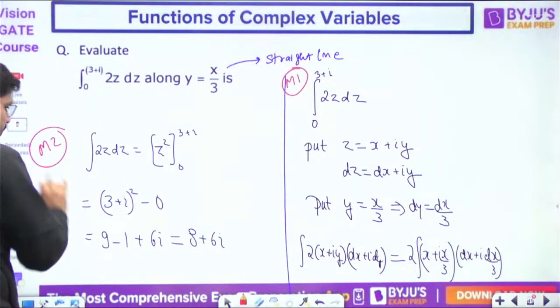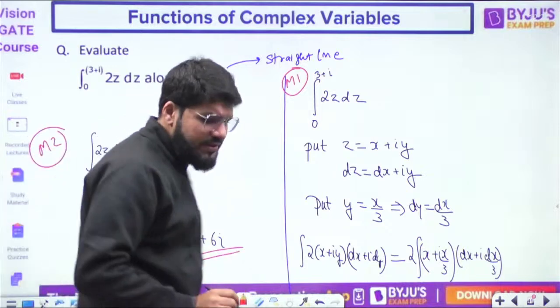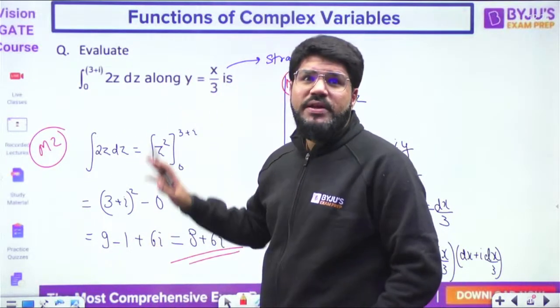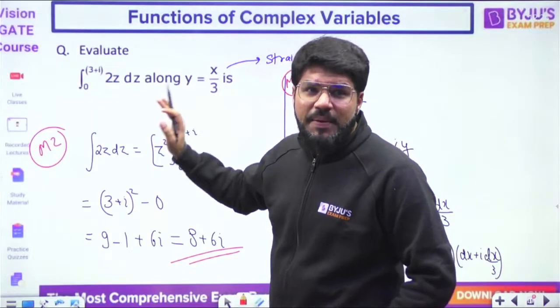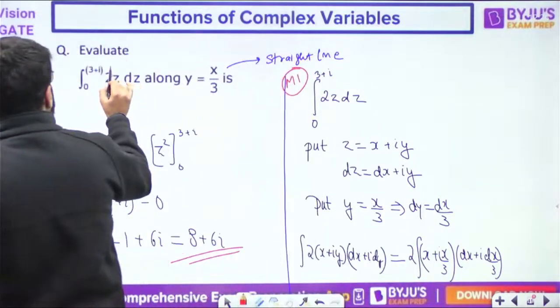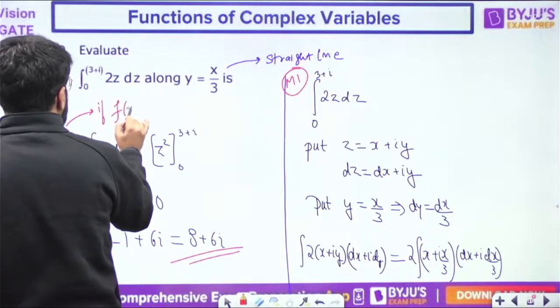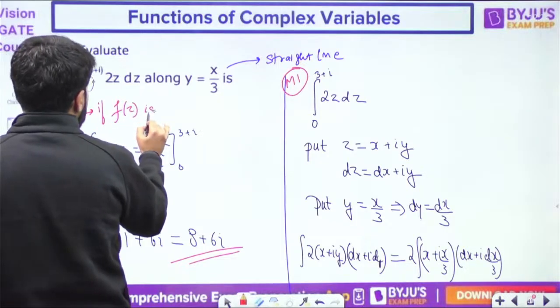Let us say this is your method number 1 and this is your method number 2. We get the same answer directly by integrating with z. You can directly integrate with z as well without using the path. It is going to be independent of path if you have an analytic function. Method 2, if f(z) is analytic.